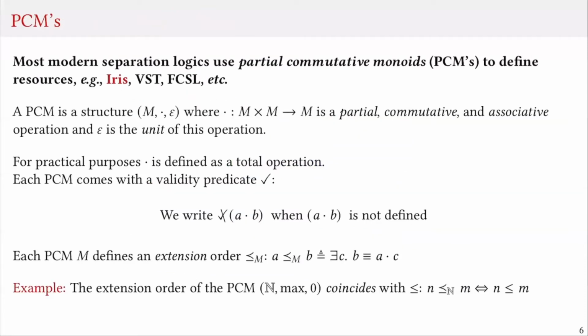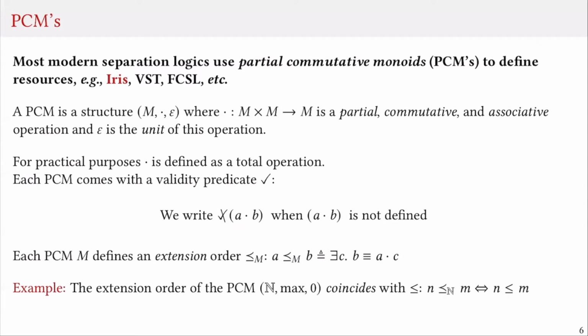Most modern separation logics use partial commutative monoids, or PCMs, to model resources. In this presentation, we're going to focus on Iris. A PCM is a very simple structure consisting of a carrier set M, which represents a set of resources, a binary partial operation that is commutative and associative and represents combining resources, and an empty resource, the unit of the monoid structure.